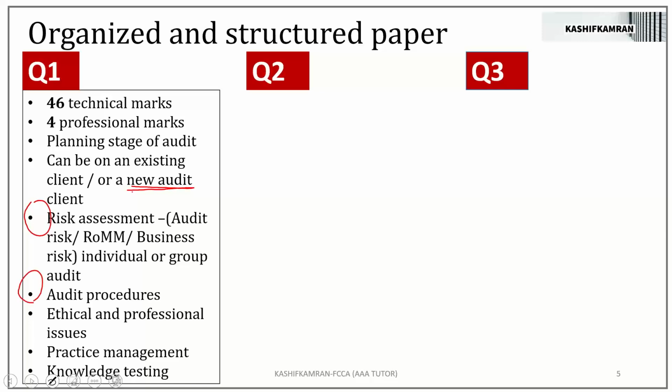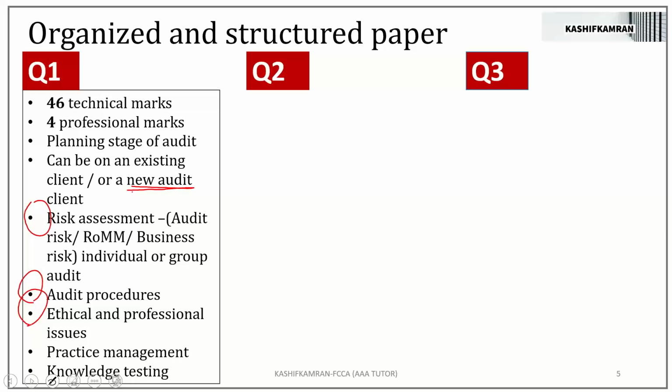If you see 5 exam settings, in 4 you will find ethical and professional issues. But practice management, you will not find in every exam setting. Practice management might be like you see 5 exam settings, and in 5 exam settings you might see it twice. Knowledge testing in 5 exam settings might be thrice. But that is how question number 1 on average looks like in the AAA paper.